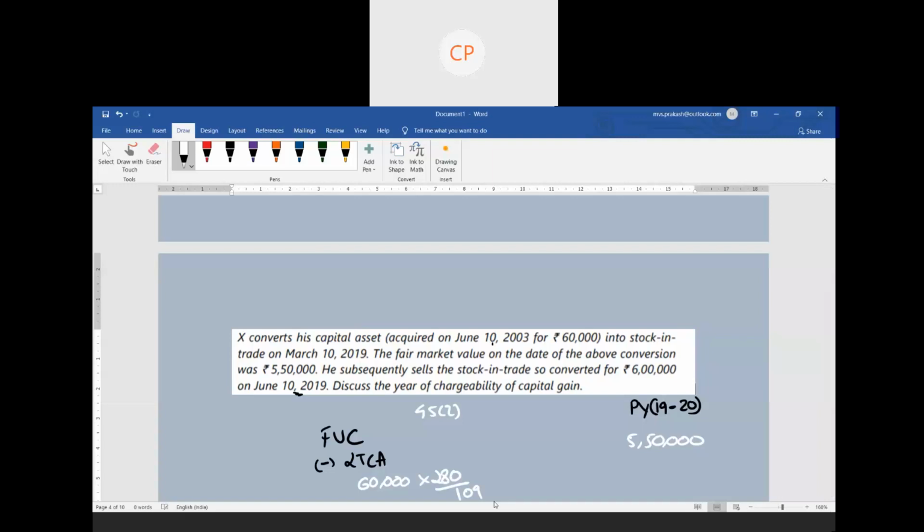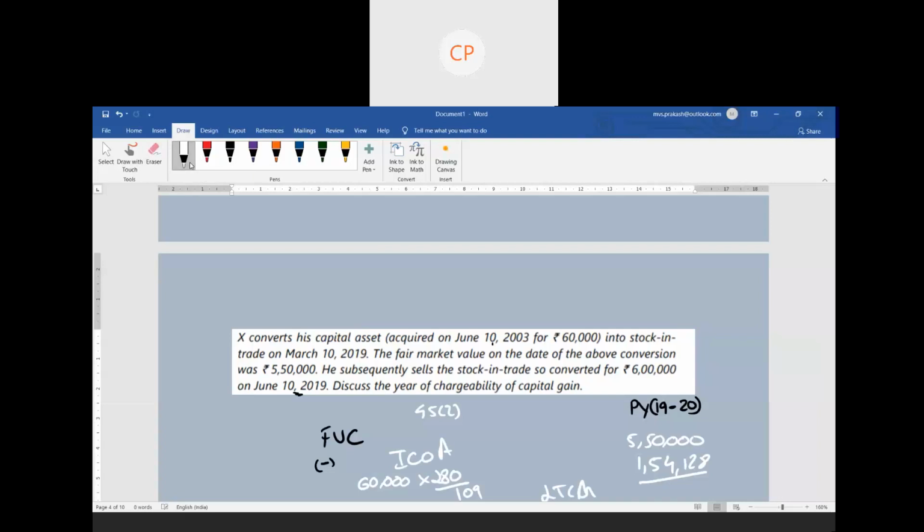So ultimately ఎంత? 60,000 into 280 divided by 109. That gives you 1,54,128 as your indexed cost of acquisition. So this is nothing but your indexed cost of acquisition. The difference is going to be called your long term capital gain.